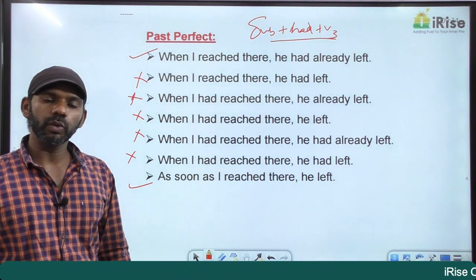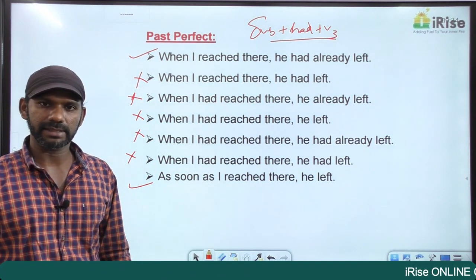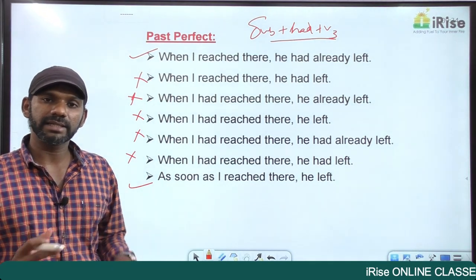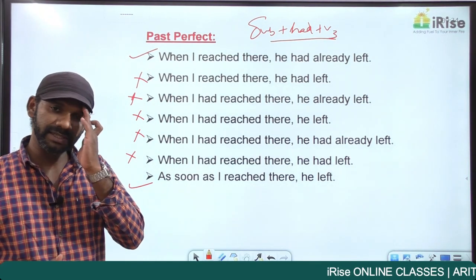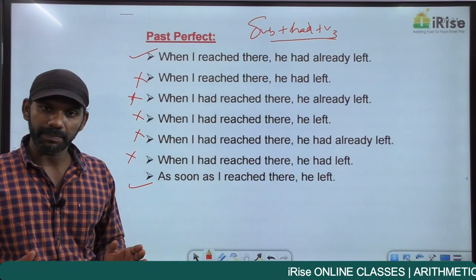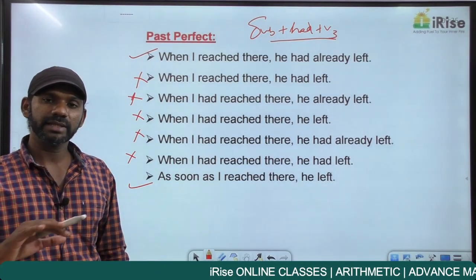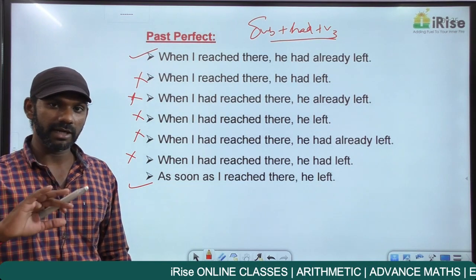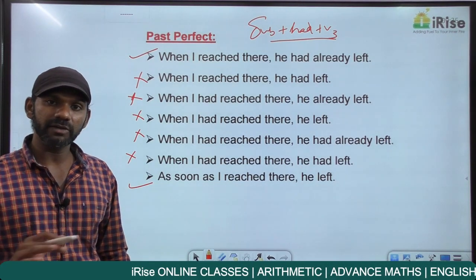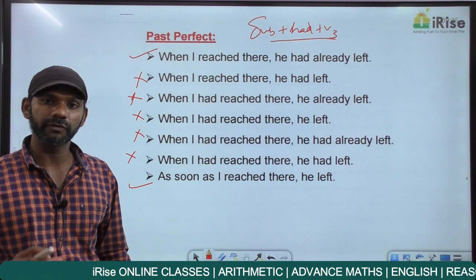When there are two actions in the past tense, and only if there is a time difference between the two actions, time difference means time gap, and only if there is a time difference between the two actions, the action that is completed first, not started first, the action that is completed first must be in the past perfect tense.